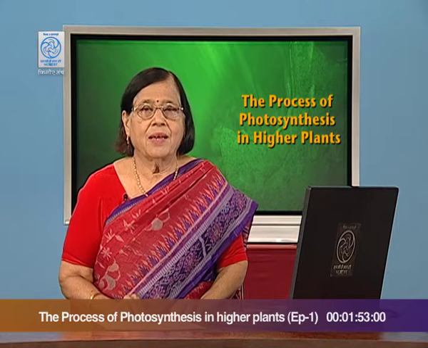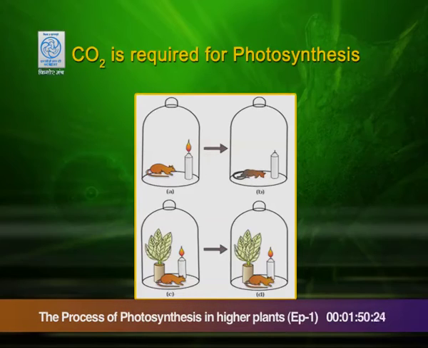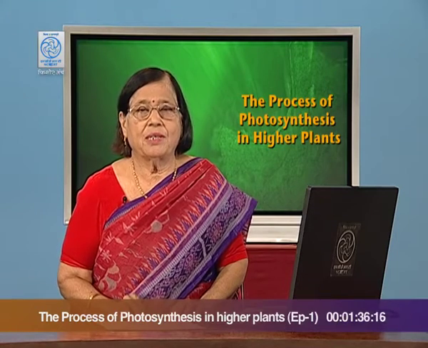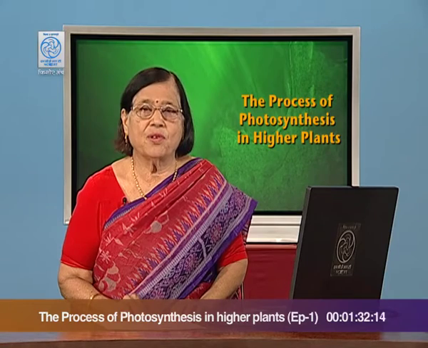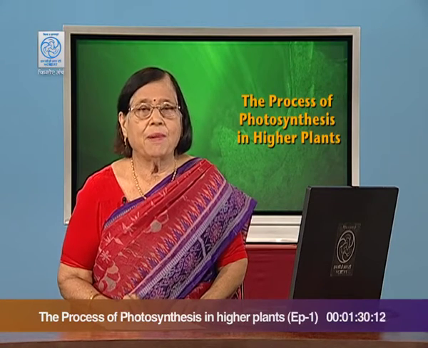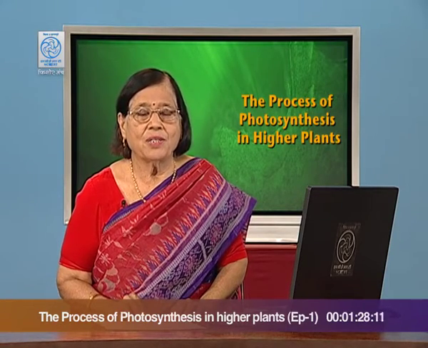So, in the second bell jar you can see the rat did not die and the candle also did not stop burning, because oxygen was made available to the candle and to the rat by this mint plant. By this, two things were proved: that carbon dioxide is definitely required by plants for photosynthesis, and in turn the plant is definitely giving out oxygen.